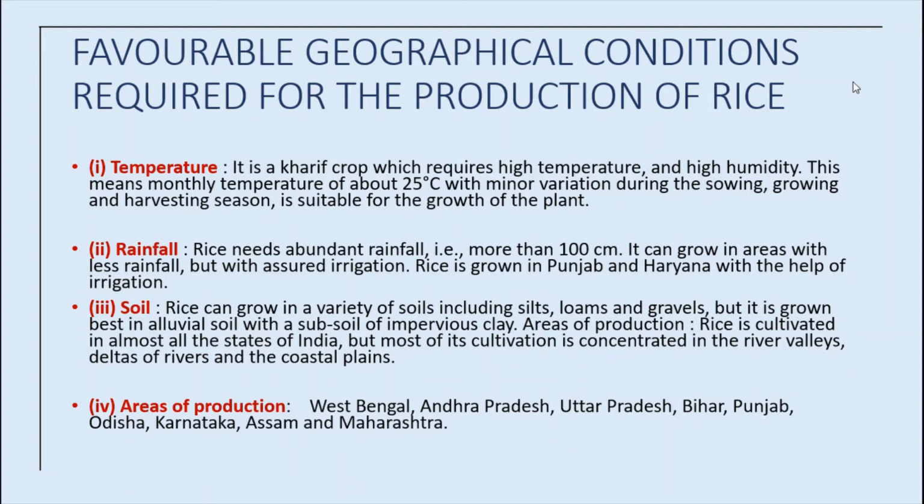Areas of production: rice is cultivated in almost all the states of India, but most of its cultivation is concentrated in the river valleys, deltas of rivers and the coastal plains. Okay, areas of production: West Bengal, Andhra Pradesh, Uttar Pradesh, Bihar, Punjab, Odisha, Karnataka, Assam and Maharashtra.